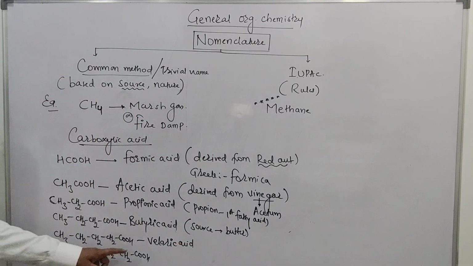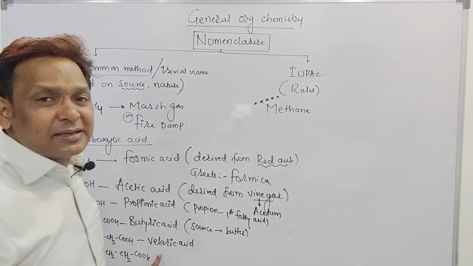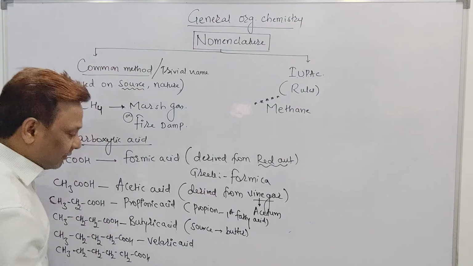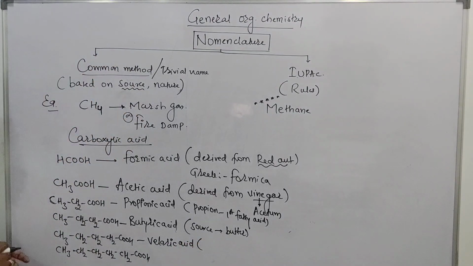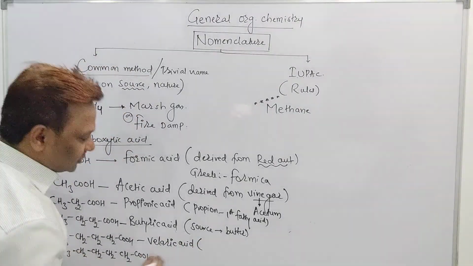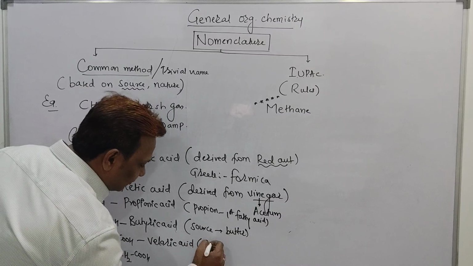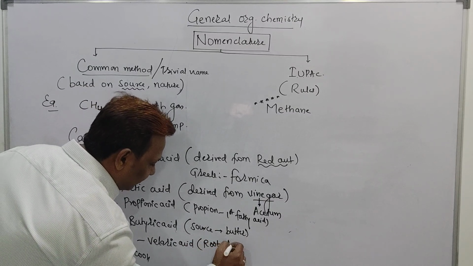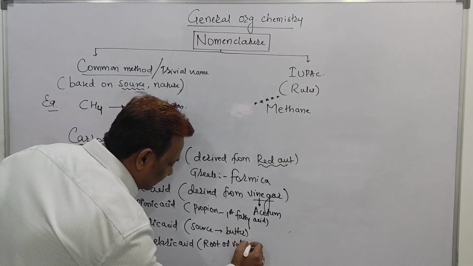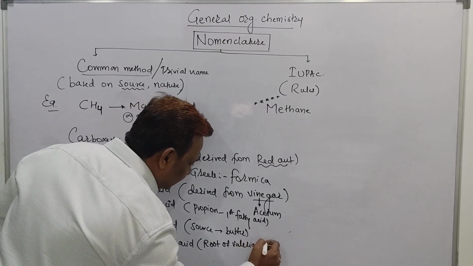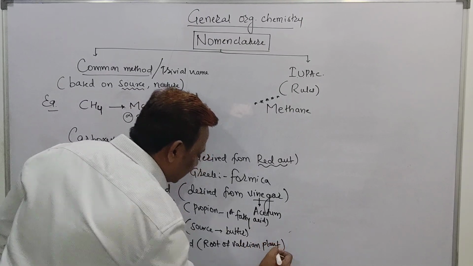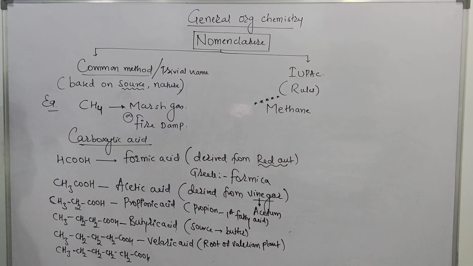Valeric acid. The source of this acid is the root of the valerian plant. As this acid can be derived from the root of the valerian plant, it is called valeric acid.